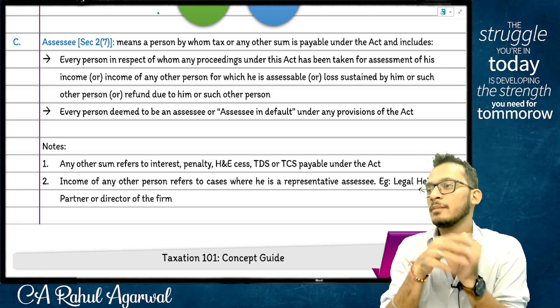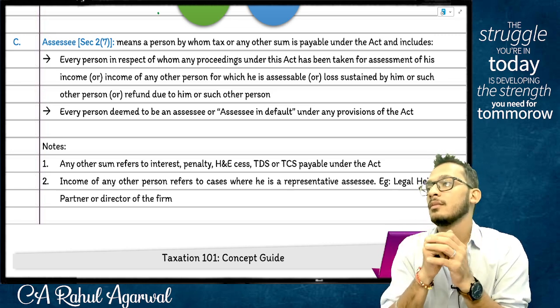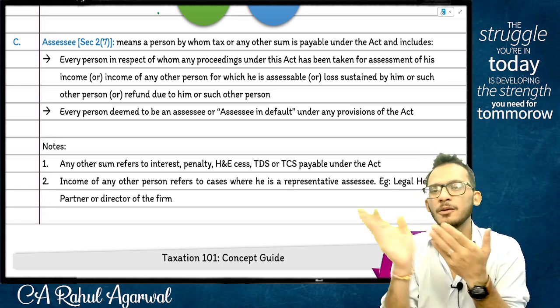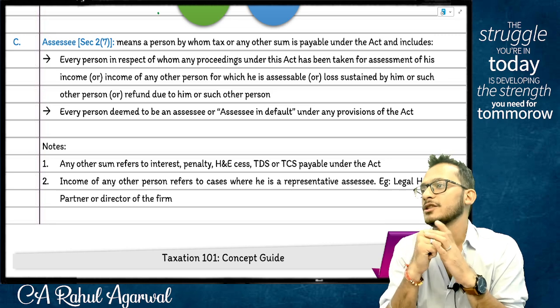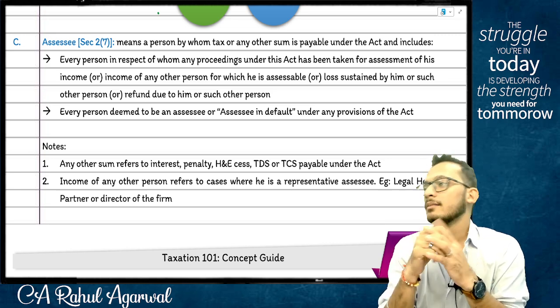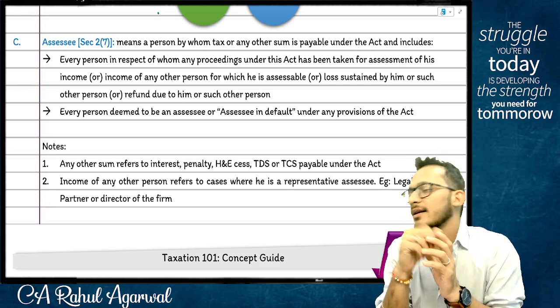People, another example could be business or profession shut down in the year. Before you shut down your business, make sure you pay tax and then shut down. Yes, I'm not bothered about the new business. I'm bothered about the old business paying taxes. So the second example could be business or profession shut down in the previous year. Yes or no? Yes. Third example I'll give you, people.